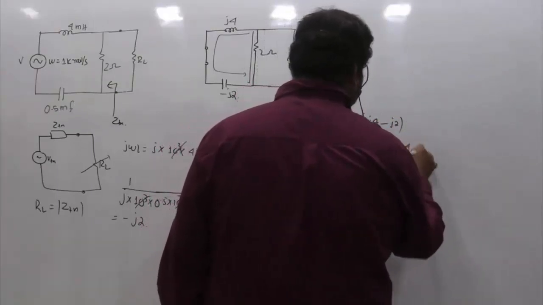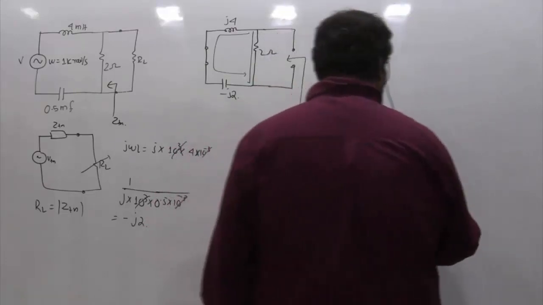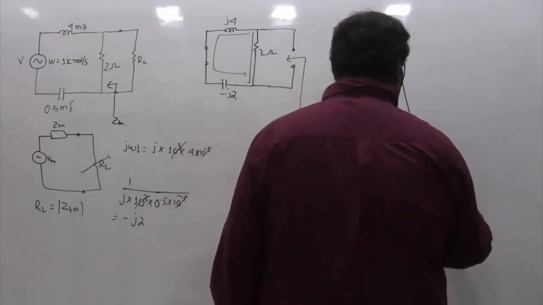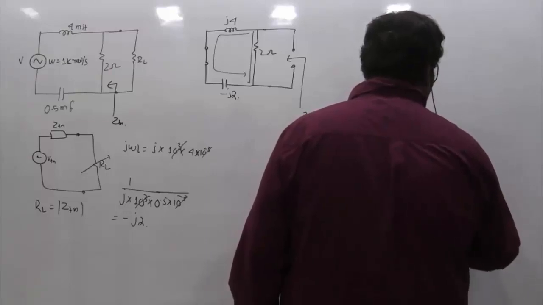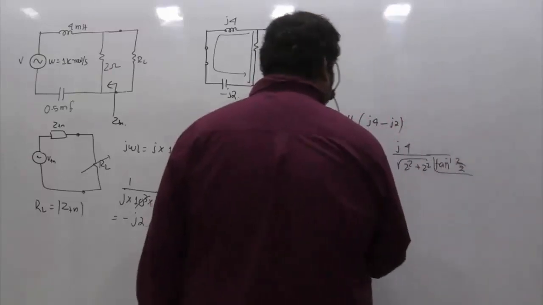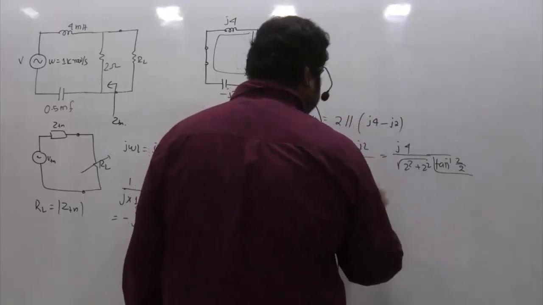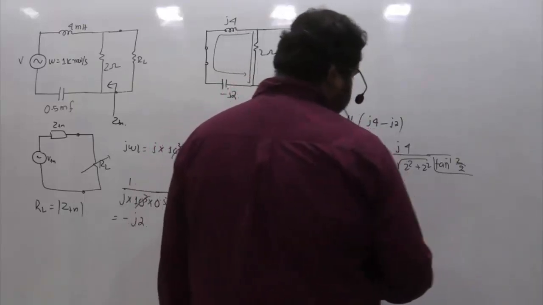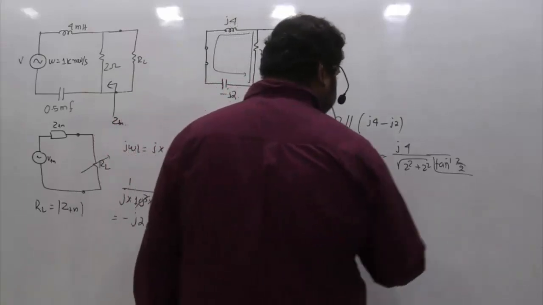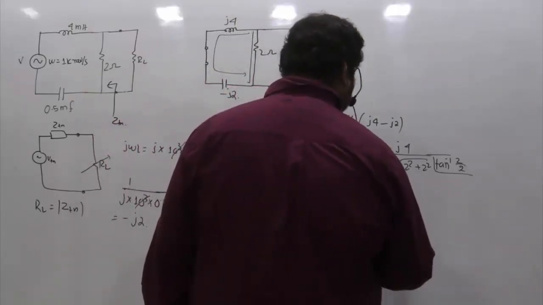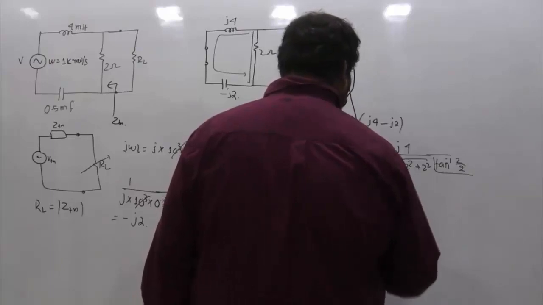So this is j4, and the denominator is square root of 2 squared plus 2 squared, and the phase angle is tan inverse of 2 by 2. So this is j4, and how much is this? This is 8. So this is 2 root 2 at the angle of tan inverse of 1, which is 45 degrees.